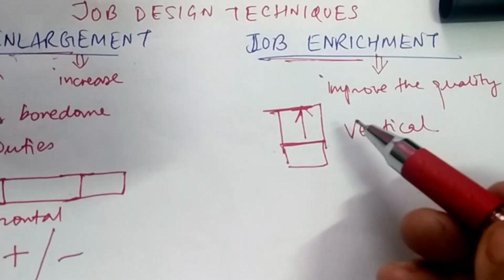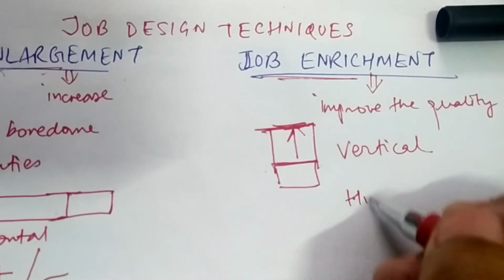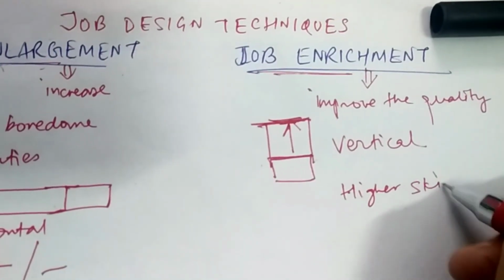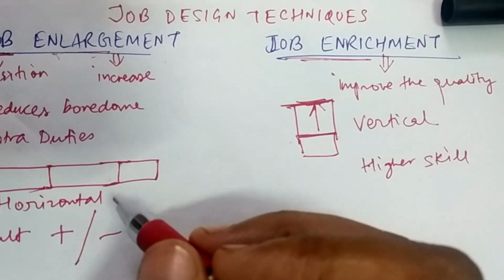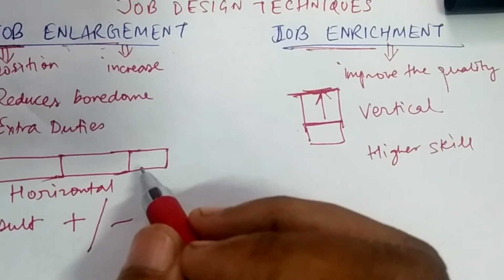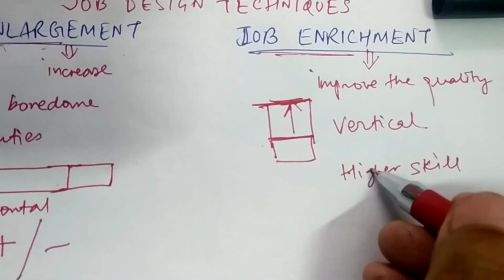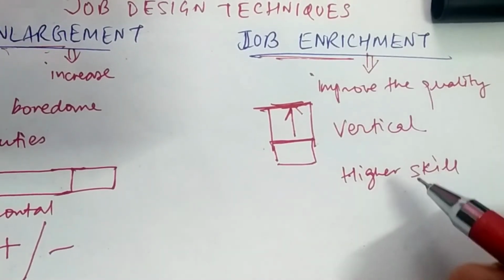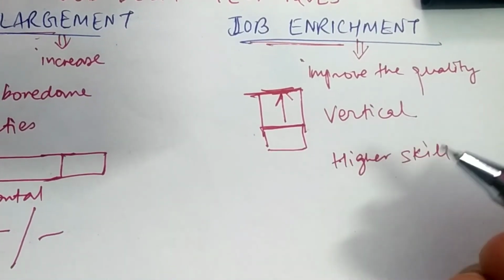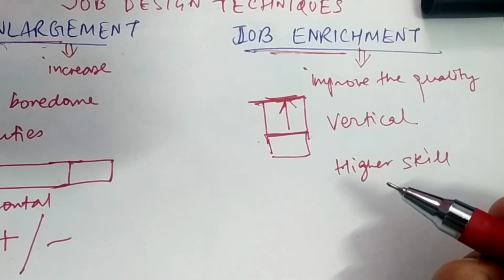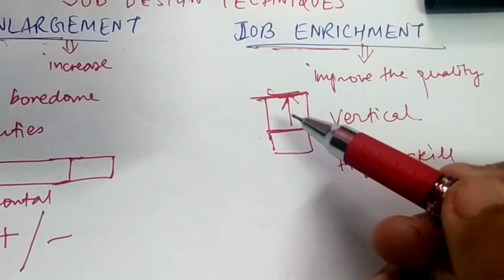In order to do the job at this higher level, you require more skills. Over here in job enlargement, no higher skills are required because it is work of the same level. But while doing job enrichment, higher level skills are required, and more quality needs to be built up in the employee, because now he is doing a job of a higher level and his responsibility is increasing.